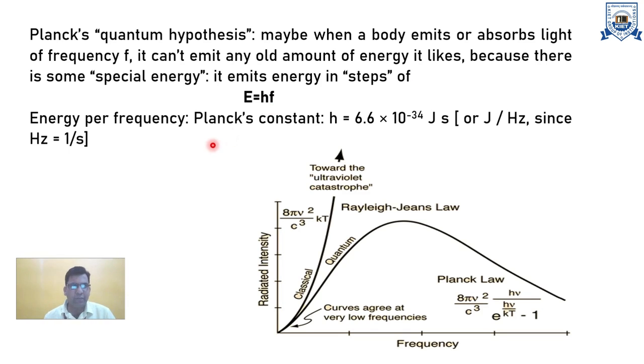The value of Planck's constant is 6.63 × 10^-34 joule second. In this diagram, we can see the frequency curve and the radiation intensity. The phenomena cannot be explained properly by classical ideas like Rayleigh-Jeans law or Wien's law, but they can be explained on the basis of Planck's theory.